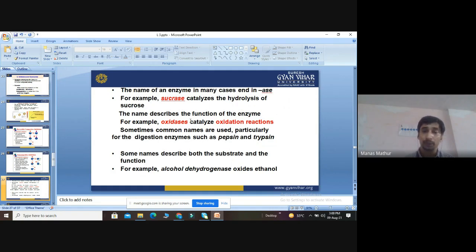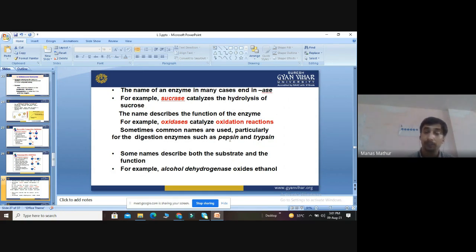There are also some common names which are not based on the chemical reaction, for digestion enzymes like pepsin and trypsin. These names are different from the chemical reactions they are doing. Pepsin and trypsin basically act in the digestive system for the digestion of food.